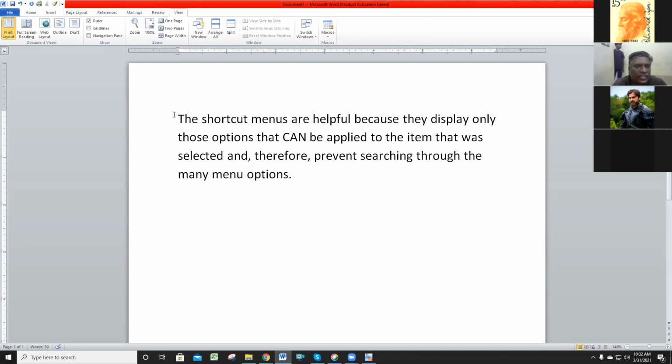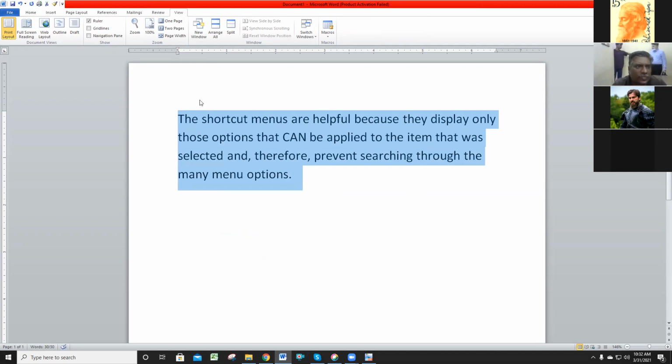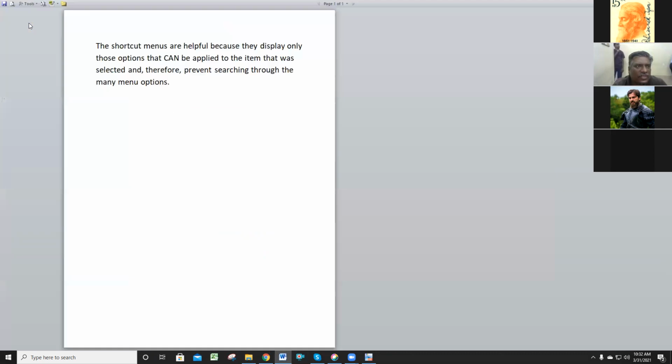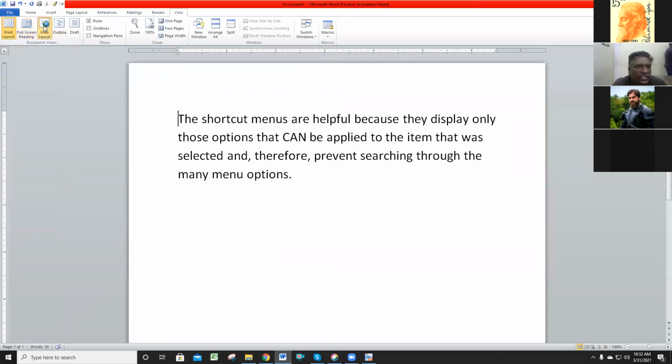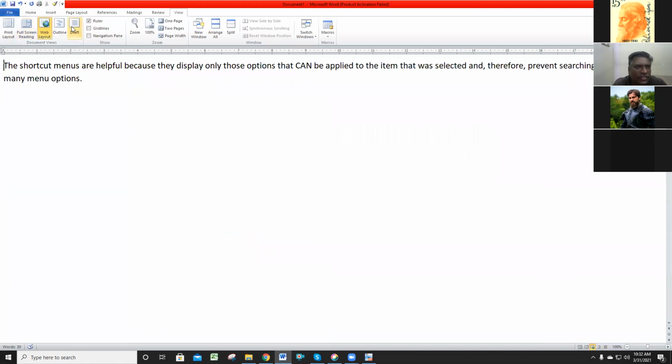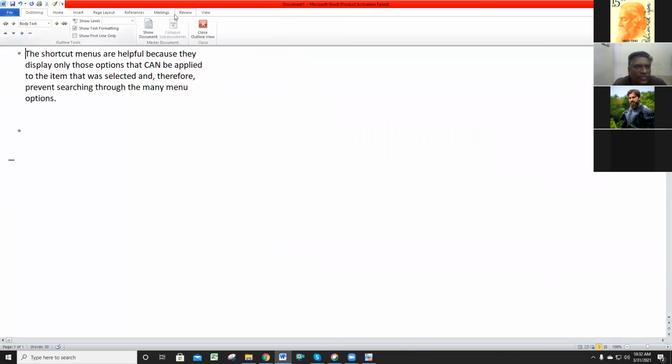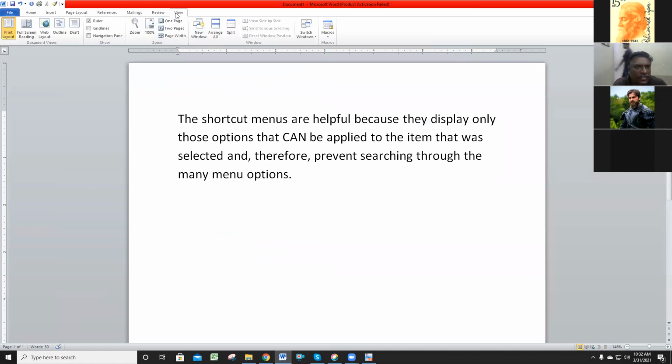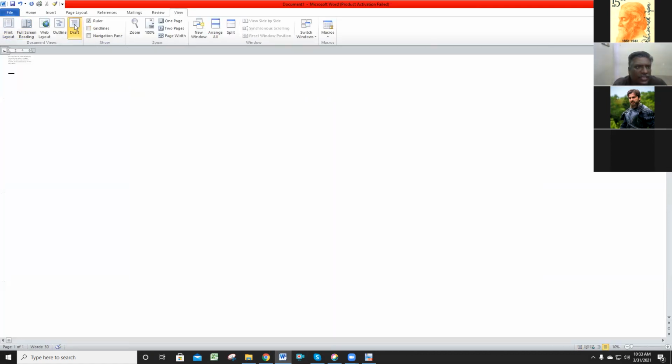This page is called a print layout. This is full screen reading. And this one is web layout. This one is outline view. The view button, you are pressing the draft button. The draft button is called a normal view.